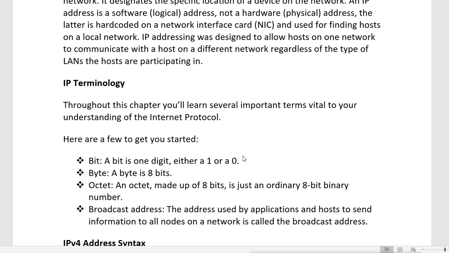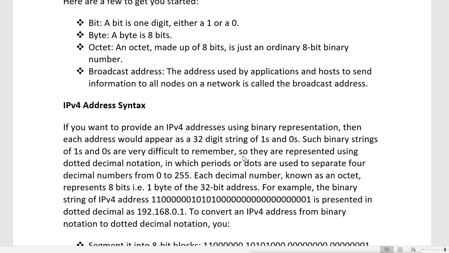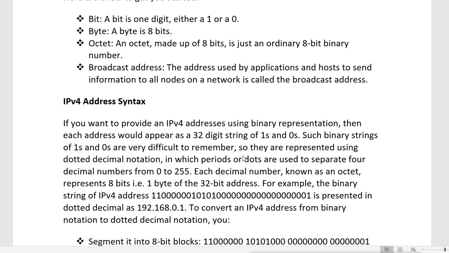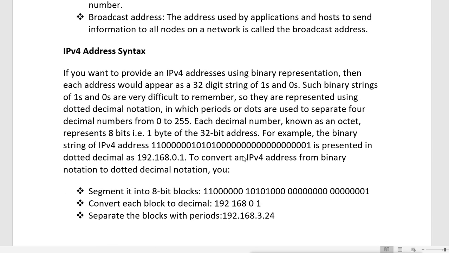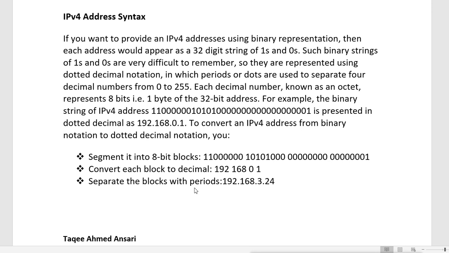Now next is the syntax of an IP address. When we try to write the IP address, what is the syntax? First, this protocol has a version. What we are using is IP version 4, called IPv4. We don't know about IP version 1, 2 and 3.